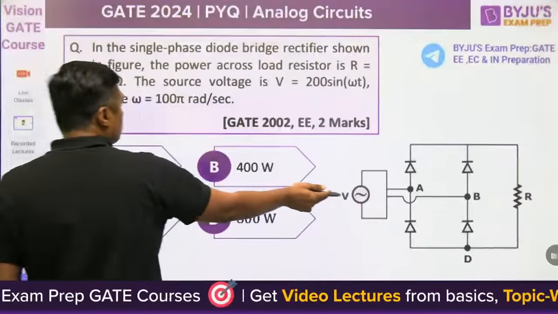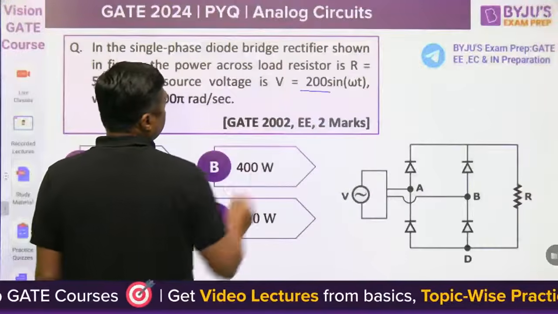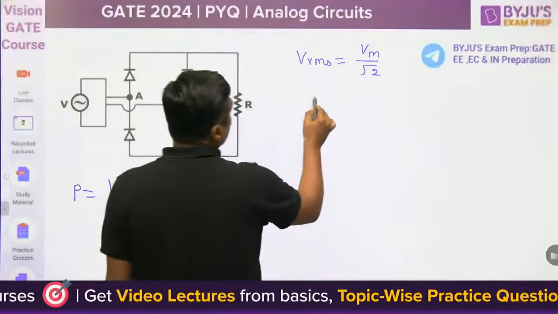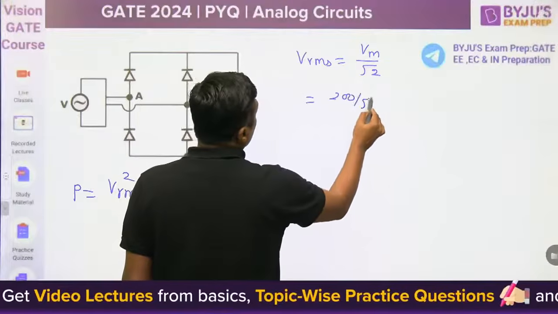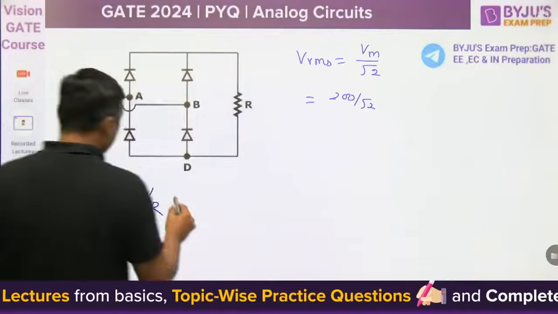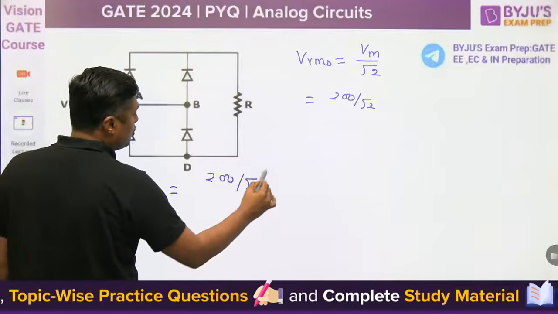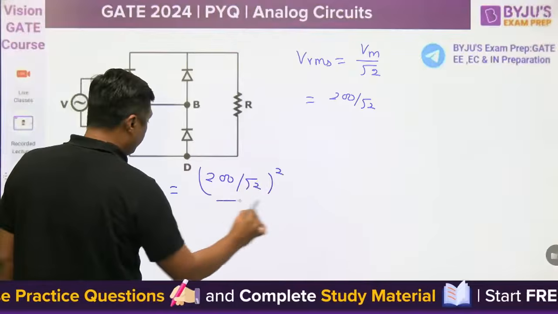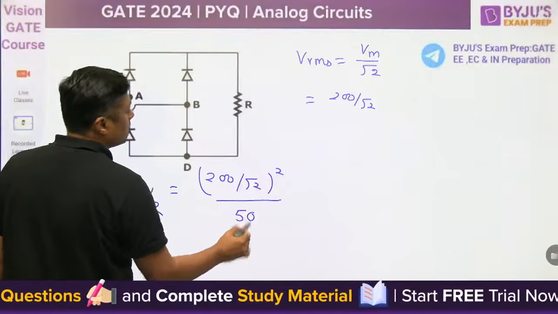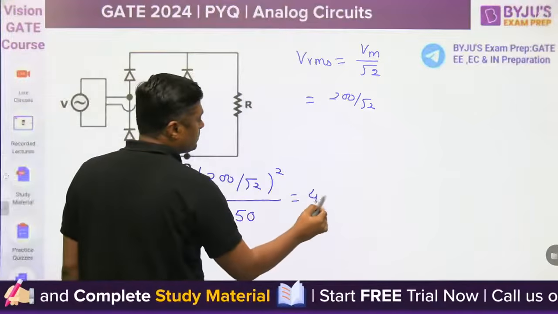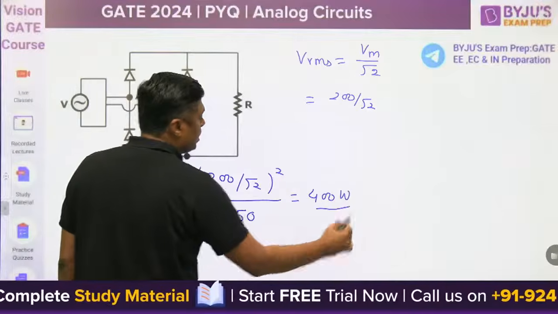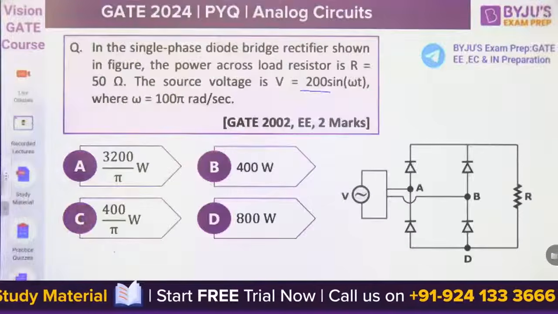Because without a transformer we have connected to 200, it will become 200 divided by root 2. So the power will become the square of that, 200 divided by root 2 squared, upon 50, and you will get 400 watt. So this is the answer.